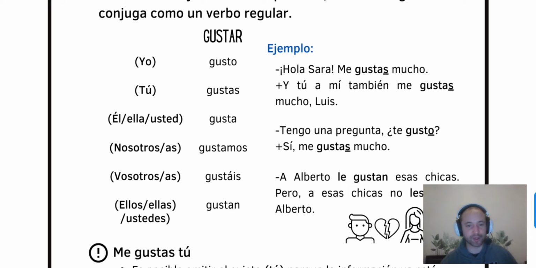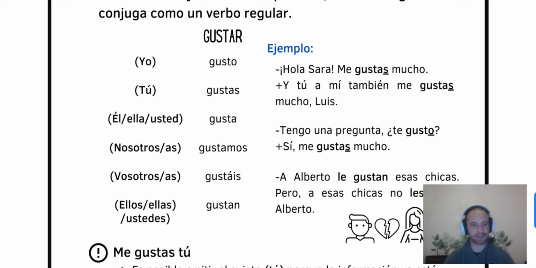Gustamos. Here we can use nos gustamos if it means we like each other. We love each other, for example. Then it's reflexive. Nos gustamos. Nos gusta, te gusta. Te gustas with an S in the end. A ti te gustas, it's like you like yourself. Also, we can say yo te gusto, it means you like me.